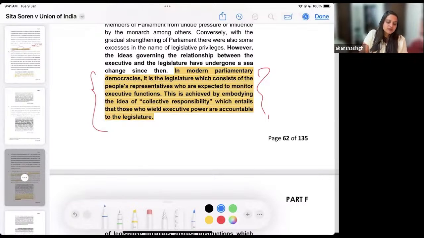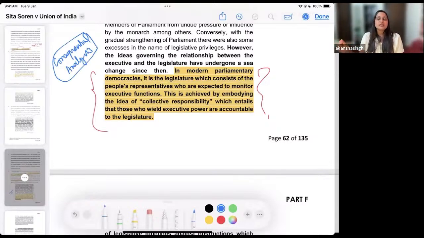In addition to this, we also refer to this judgment with the lens of consequential analysis. So when a judgment is given, we try to see what will be the consequence of allowing this privilege or not allowing this privilege. Will it open the floodgates of a lot of prosecution to be done against these members, or will it not reduce the immunity so granted to them by the constitution?